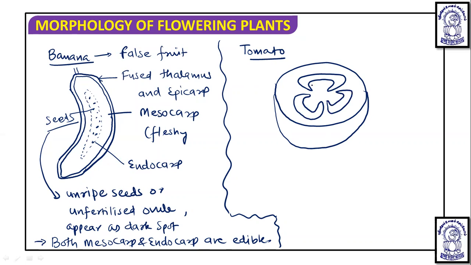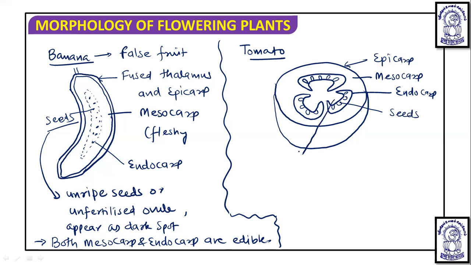And in that, you will see the presence of seed like this. Okay. So here you will see the presence of epicarp. Then this is the mesocarp, almost endocarp is fused with it. You can call it as an endocarp. Then these are the seeds, and you will see this particular presence of this part that is a placenta.